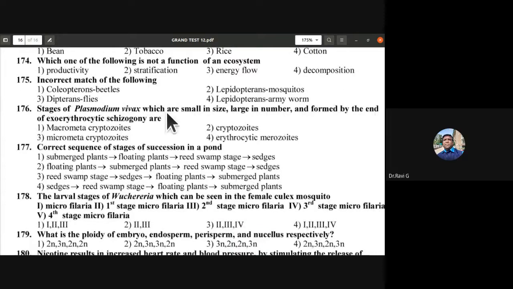Stages of Plasmodium vivax, which are small in size, large in number, and formed by the end of exoerythrocytic schizogony are. So is it macro-metacryptozoites, micro-metacryptozoites, erythrocytic merozoites? So 176, the answer is micro-metacryptozoites. 176C is the answer.